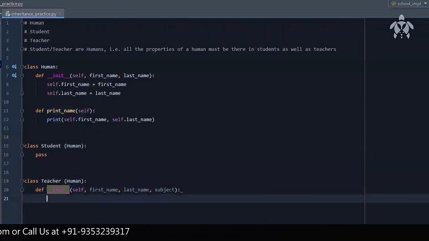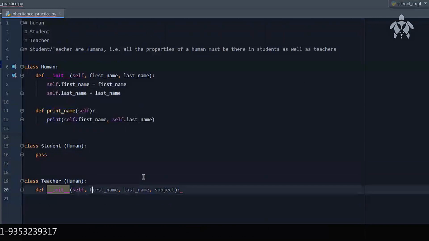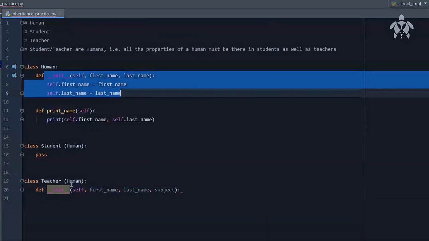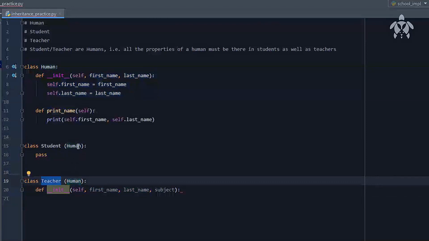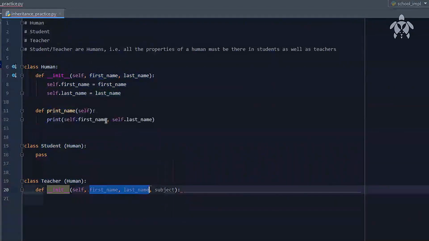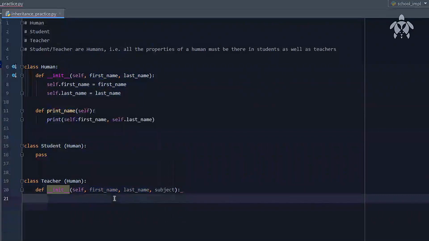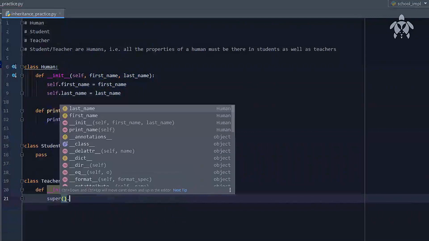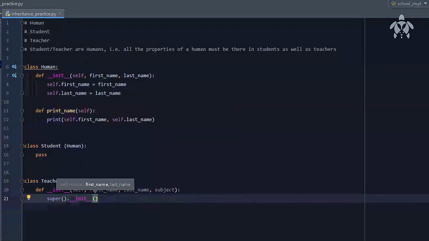So the first thing is that I want to send this first name and last name to the constructor of the parent class. Human is the parent, teacher is the child. Human is the parent, student is the child. Now human already has an init that takes the first name and the last name, so I want to send these two values over there. How do I do that? The parent class is also known as super class. We'll go like super. You can see this coming up. I'm sending the first name and the last name over here.